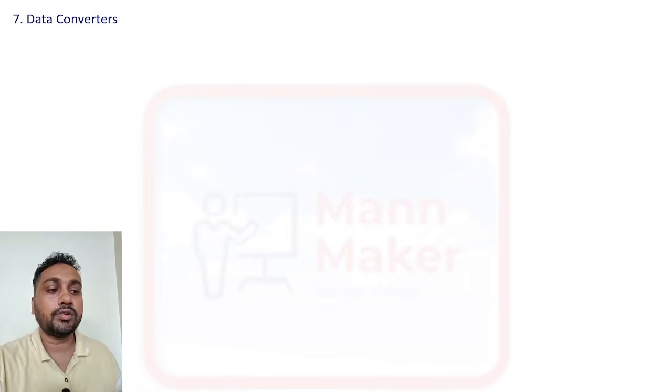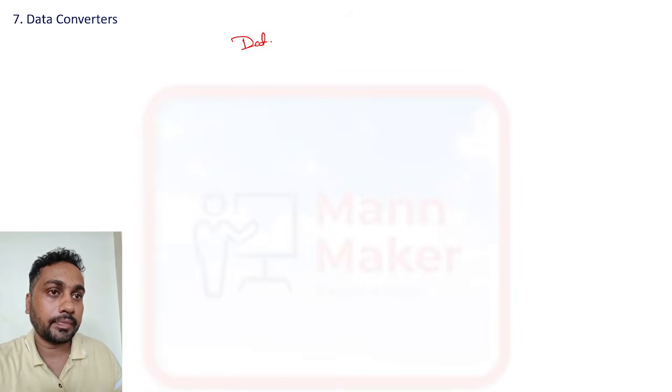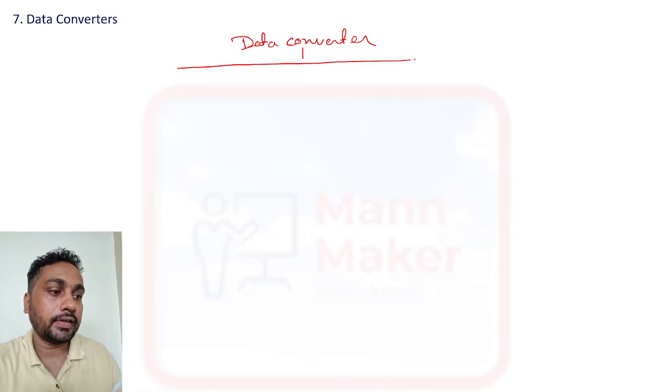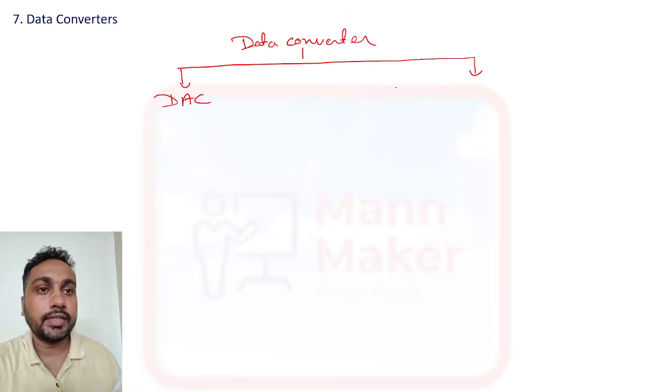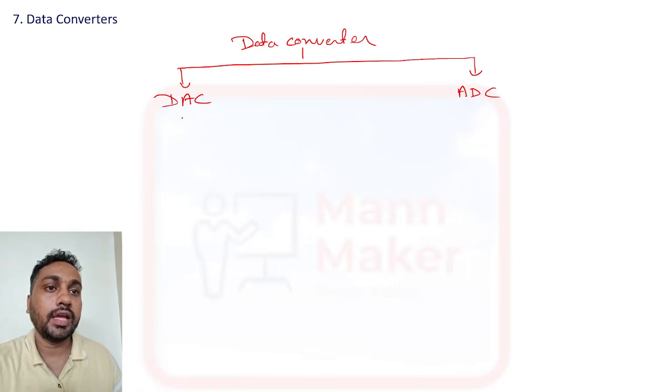Now we have another topic, that is data converter. Data converters generally have two types. The first one is DAC, digital to analog converter, and ADC, analog to digital converter.